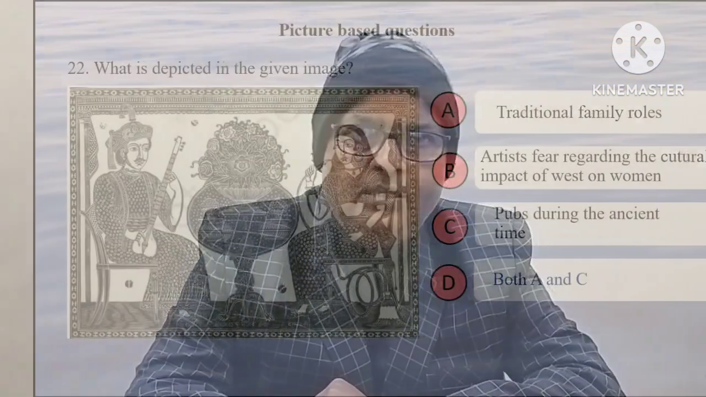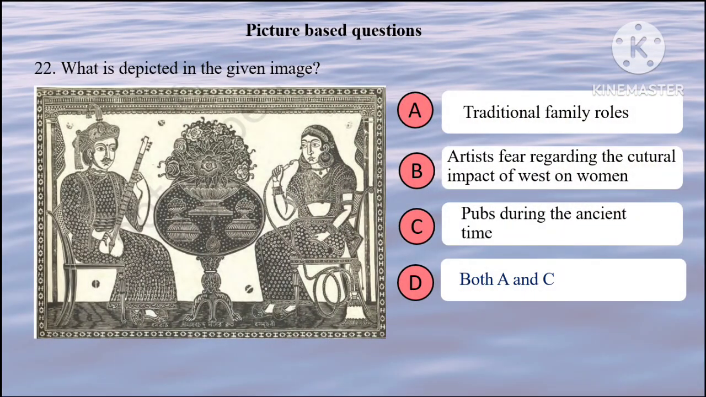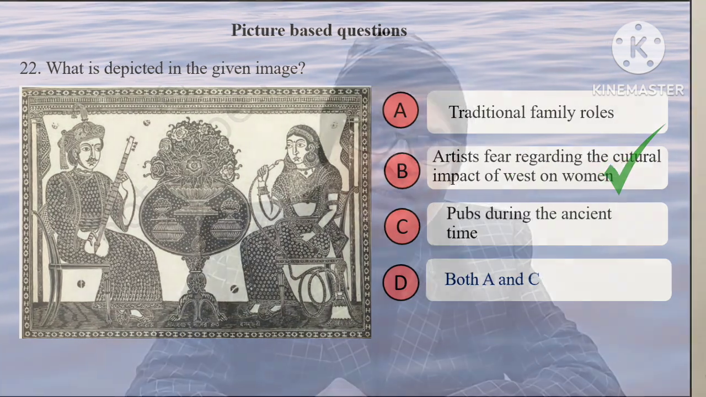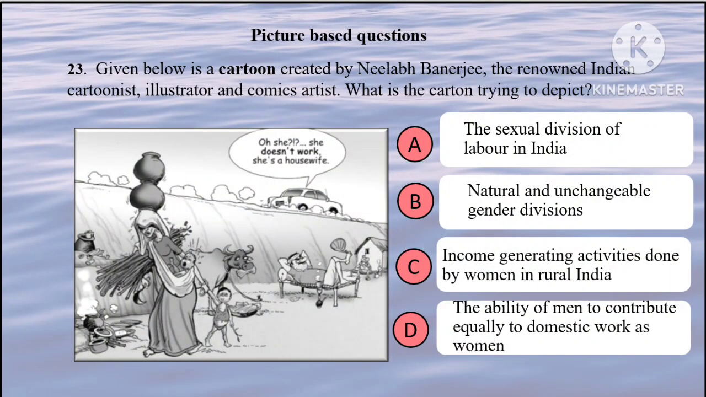Next, the man is playing veena and the woman is smoking hookah. The image clearly shows the artist's fear regarding the cultural impact of the West on women. So the correct option should be B. Next, the man is lying comfortably on the cot while the woman looks like she is fetching water, collecting firewood and taking care of the child. So, a clear-cut case of sexual division of labor in India. So the correct option should be A.